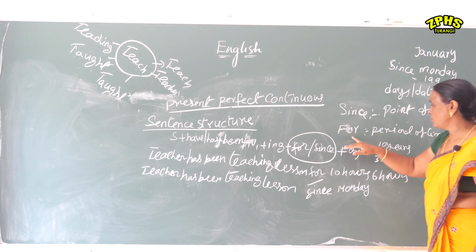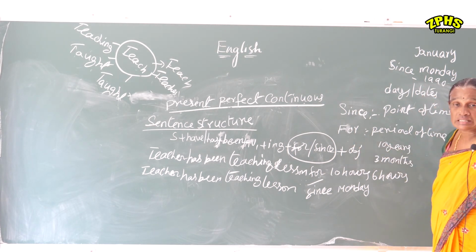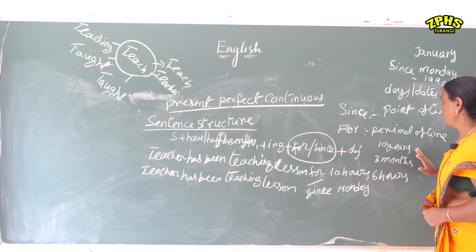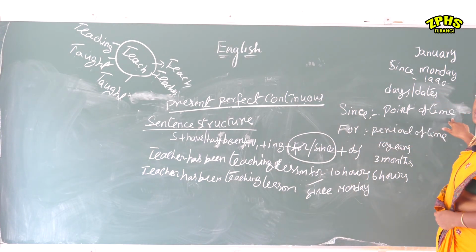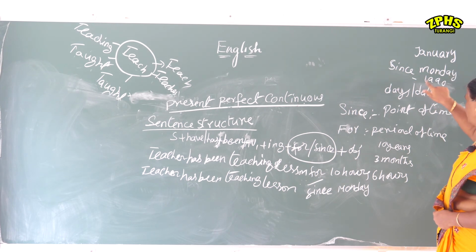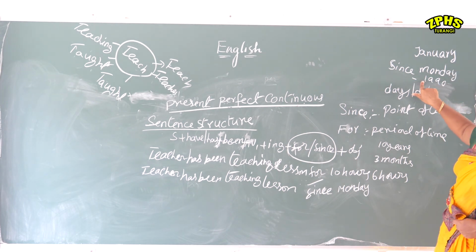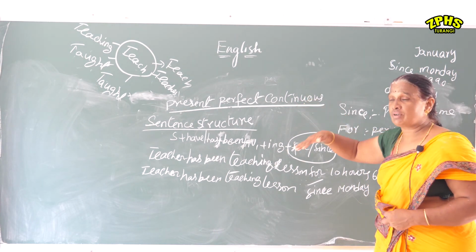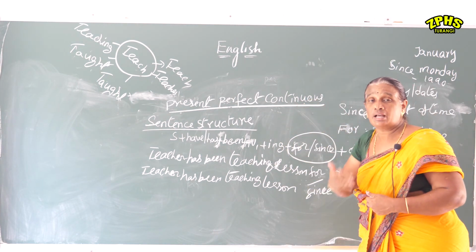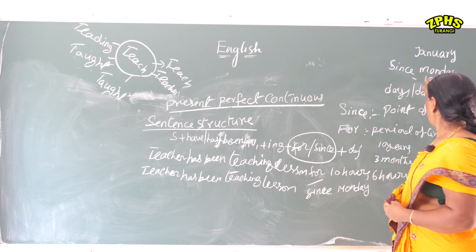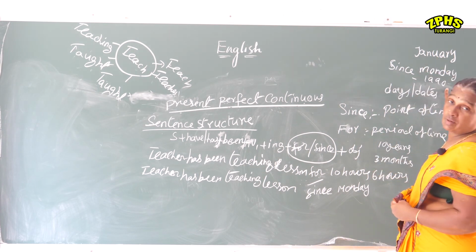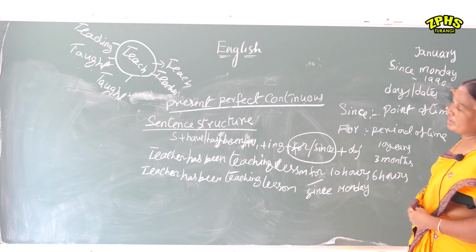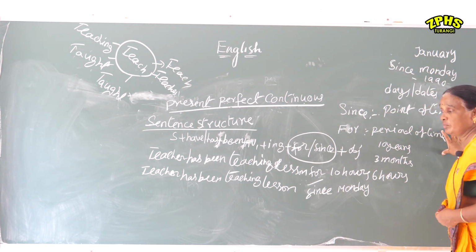We always use for only with a period: for 10 years, for 6 months, for 7 days, for 6 hours. And since is only for the particular point of time, from the year 1990: he has been teaching lesson since 1990, since January, since Monday. So since is for the particular point of time and for is for the particular period of time.